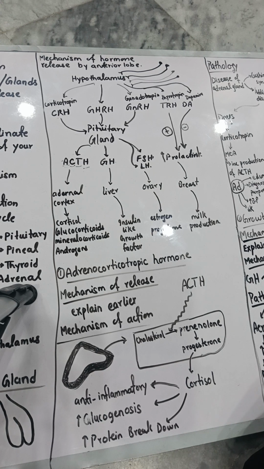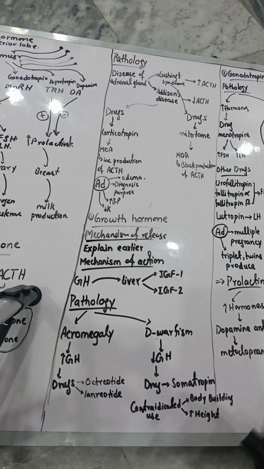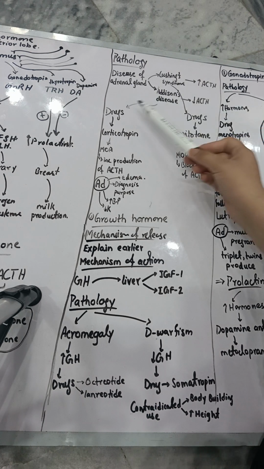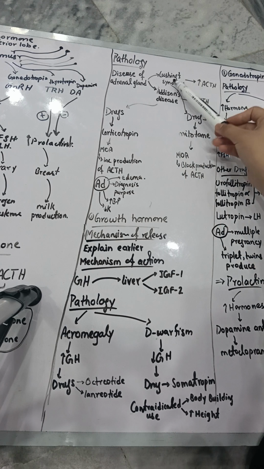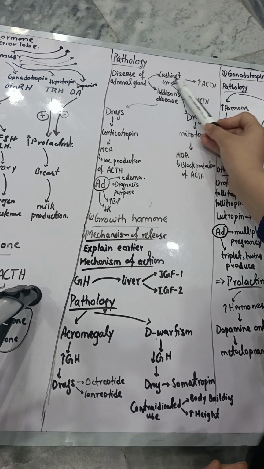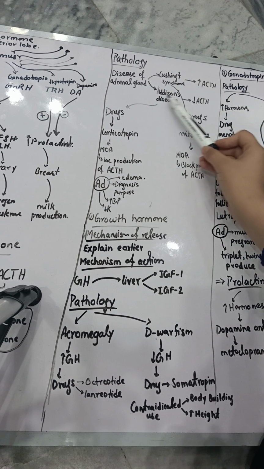Now we are going to see what drugs should be given when we have some types of disease, when there is more production of a hormone or less production of a hormone. First we discussed the normal physiology. Now we are going to start the pathology, which means disease. Some diseases happen inside your adrenal gland. The first disease is Cushing syndrome and the second disease is Addison disease.